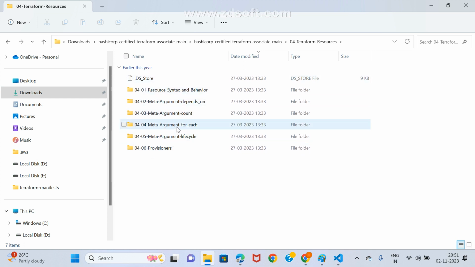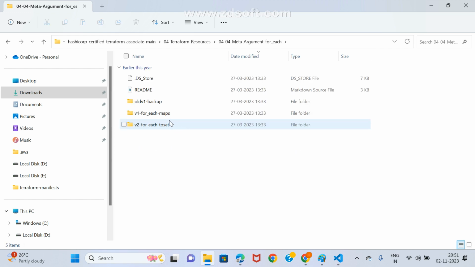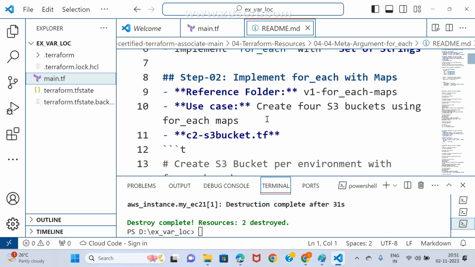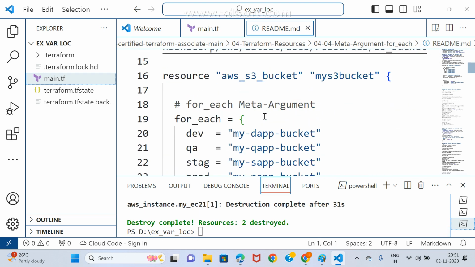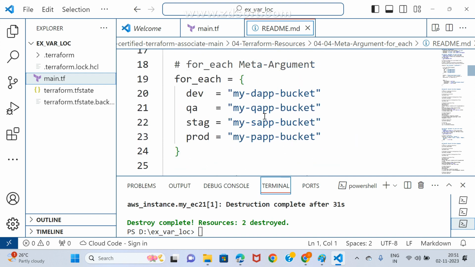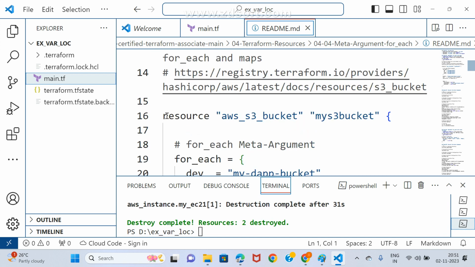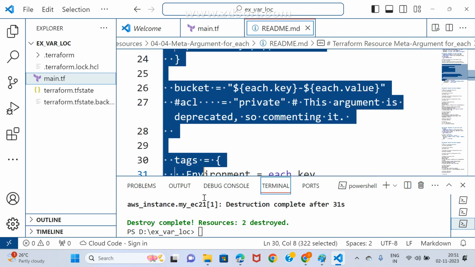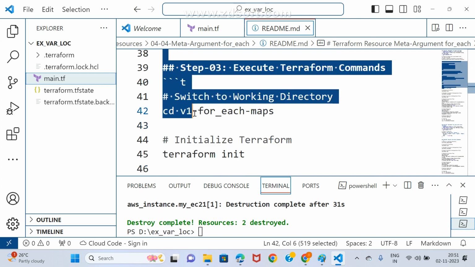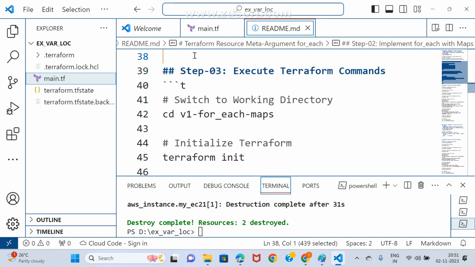Meta argument with for each. Copy this. I'm taking one small example for each. The same one I am copying from here to there.